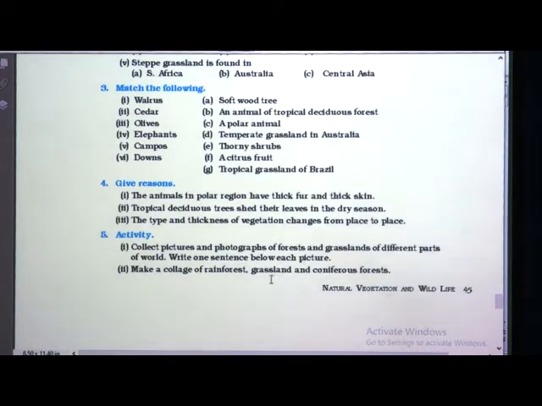Collect pictures and photographs of forests and grasslands of different parts of the world. Write one sentence below each picture. So you try to find the photographs of forests and grasslands of different parts of the world and write one sentence below that picture.